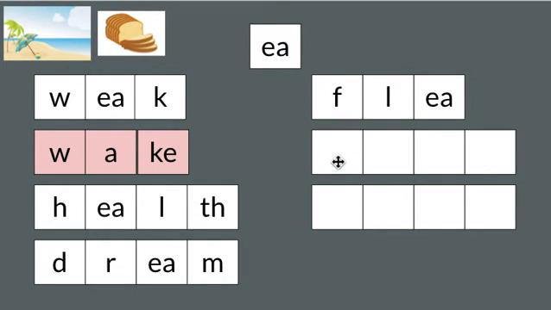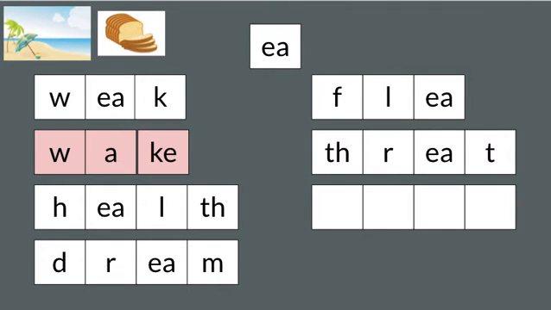Threat has four sounds. The first sound is represented with the TH digraph. R is represented by the letter R. It has the E sound, which is the short E like bread, so I can use the EA vowel team to represent that short E sound. T is the letter T. Threat. Notice there's a lot of letters there, but only four sounds, which is why we're putting those letters together, because they work together to represent one sound.